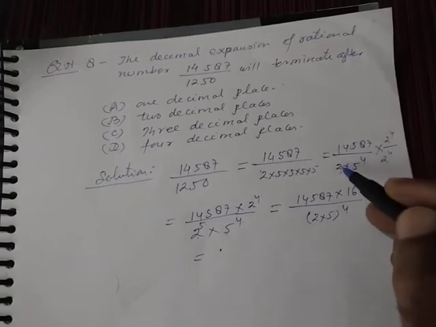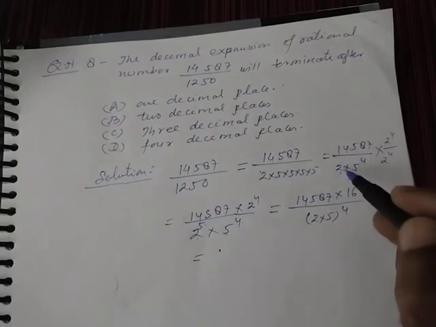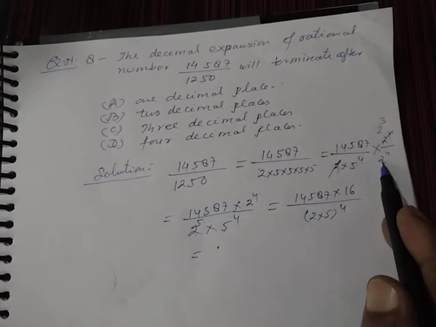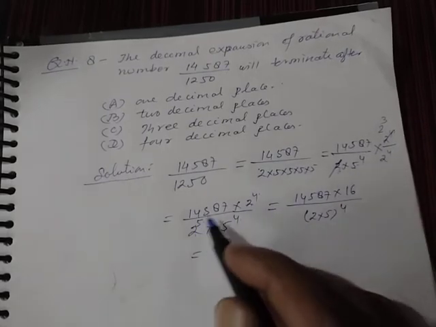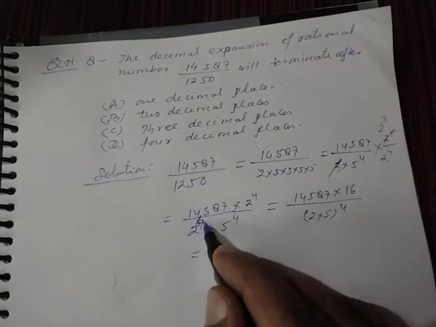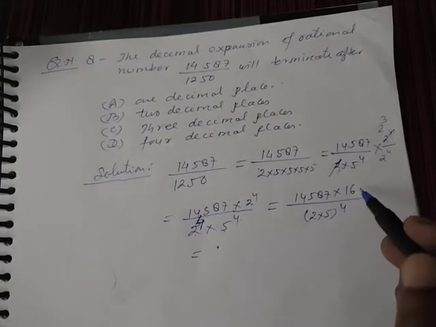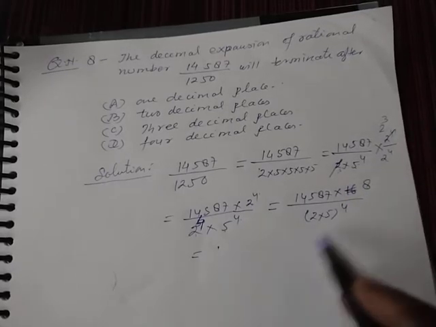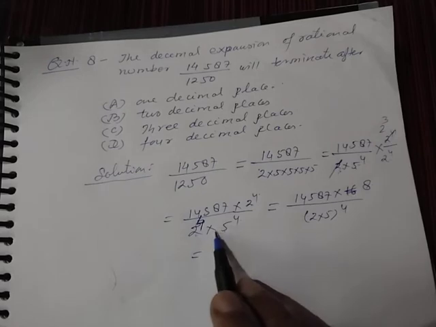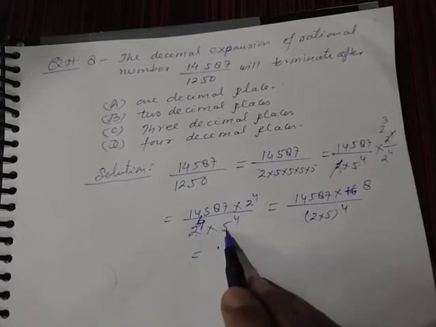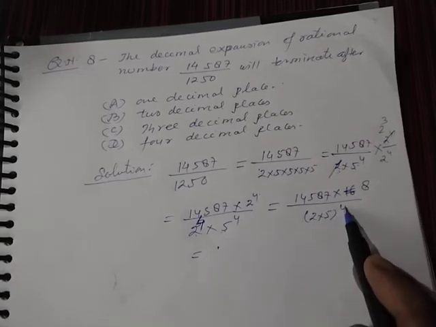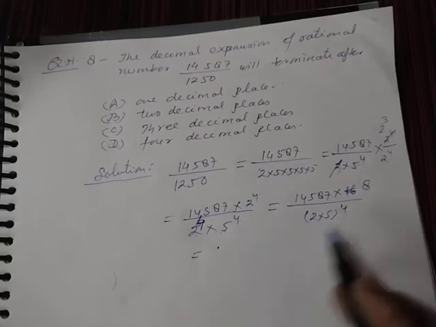Then you can cut here 2 to the power 3, then 2 to the power 4 and 5 to the power 4 will remain here, so there will be 2 to the power 4 also. So here will be 8 into 8, and you can write it 2 to the power 4 into 5 to the power 4 in formula using law of indices, 2 into 5 to the power 4. Then these 4 will be power of both 2 and 5.